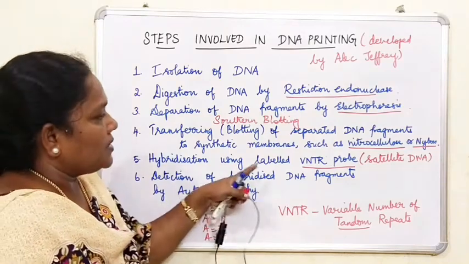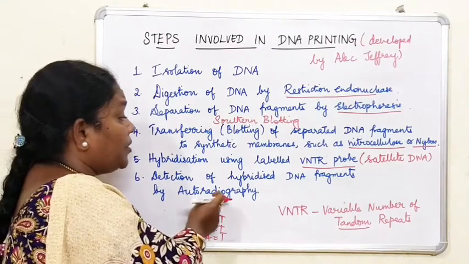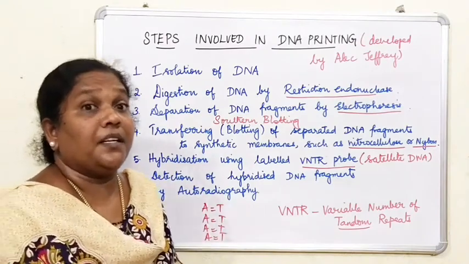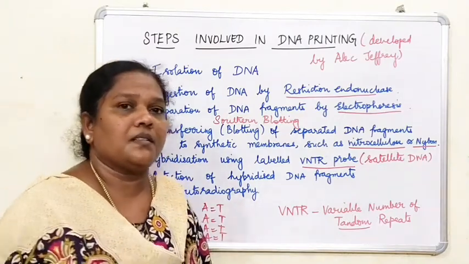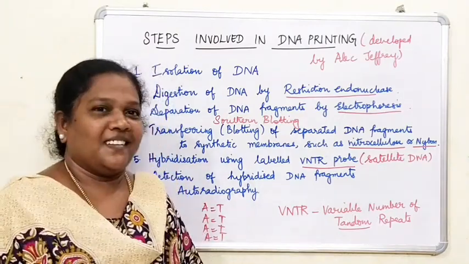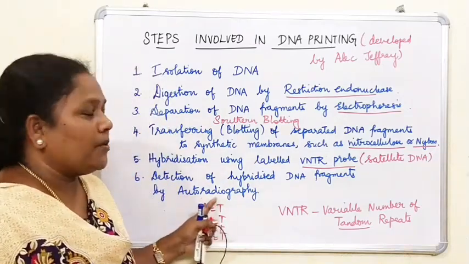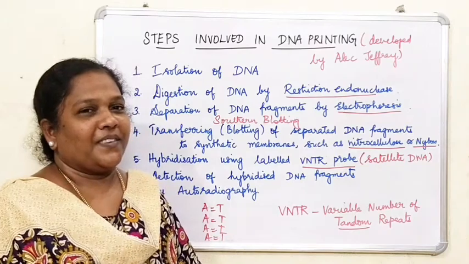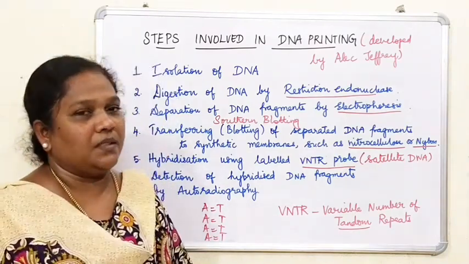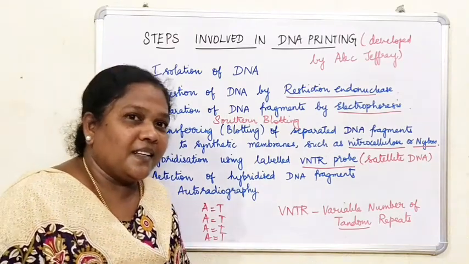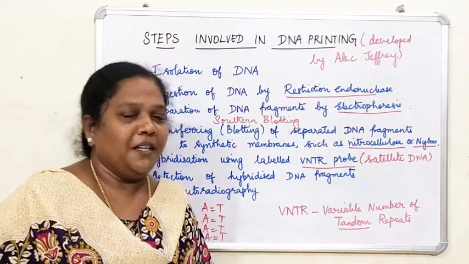Using the satellite DNA with variable tandem repeats, the autoradiogram methodology gives many bands of different sizes. The sizes will be different, so the characteristic pattern of each individual will vary. It is done only with the help of the autoradiogram. This is how they find out the difference in an individual. That is why satellite DNA shows a very high degree of polymorphism and forms the basis of fingerprinting.